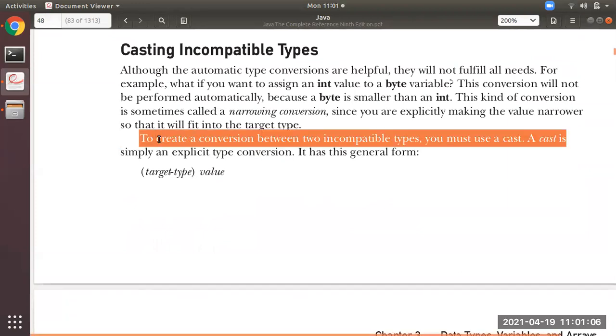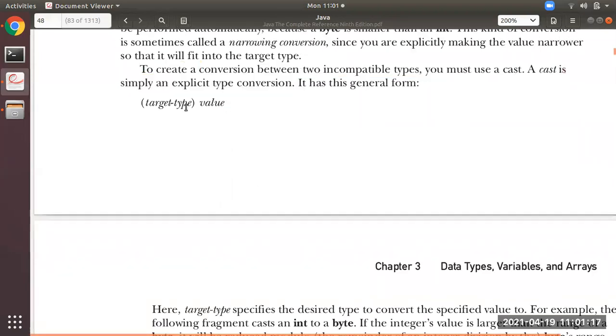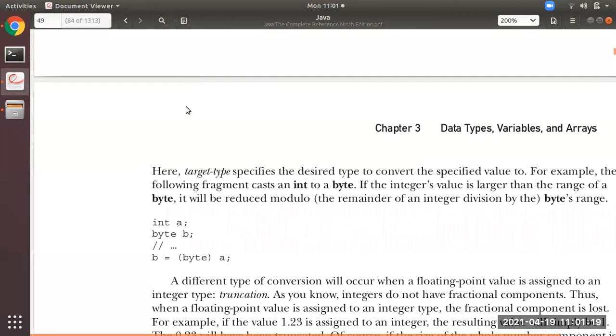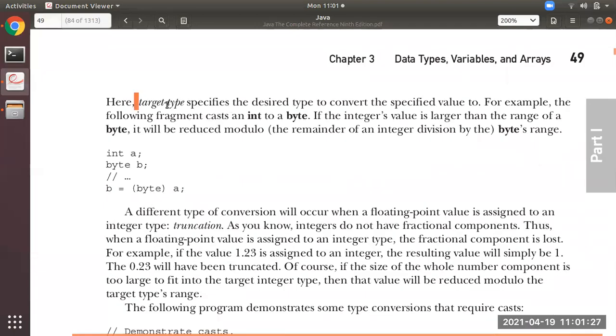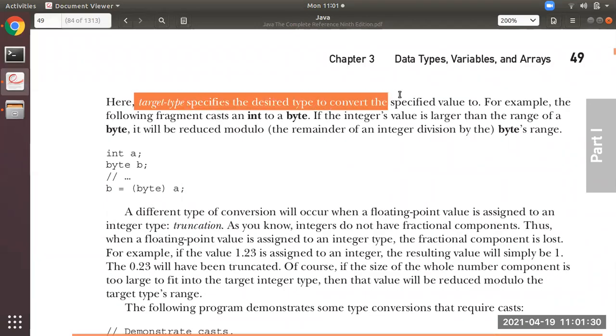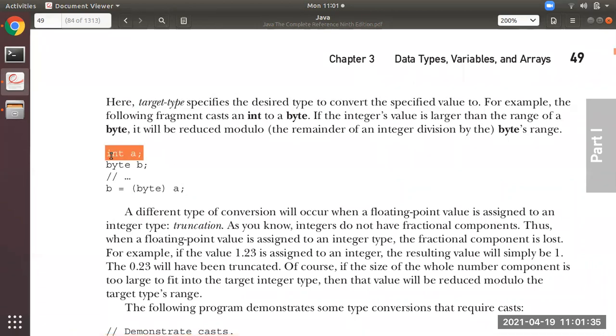So see here, to create a conversion between two incompatible types, you must use a cast keyword. A cast is simply an explicit type conversion. It has this general form: (target-type) value. Here, target specifies the desired type to convert the specified value to. Like you can see over here, there is one int variable a and there is one byte variable b.